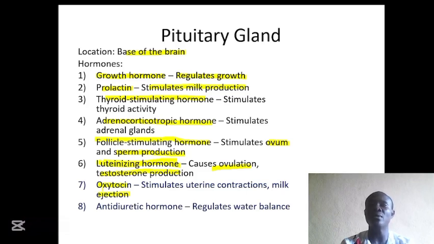Now let's talk about the 2 hormones that are secreted by the posterior pituitary gland.